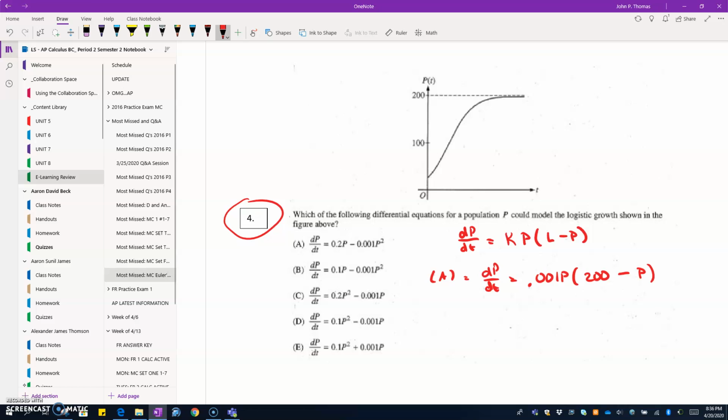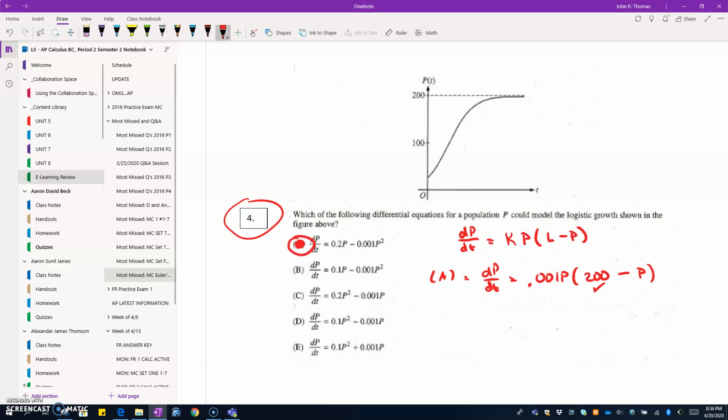So this would give us a problem where we have a carrying capacity of 200. Now when I look at these, it doesn't look like any other is going to give me that same result. So as I look through, this is the only choice that leaves a 200 in this spot. So we get choice A.